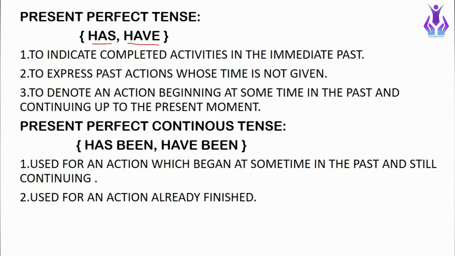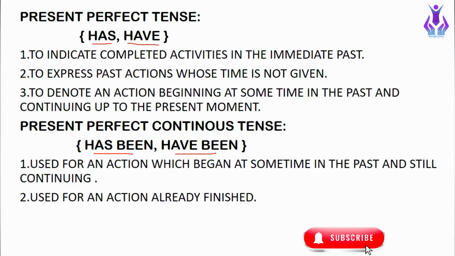The next is present perfect continuous tense. Present perfect continuous tense is a mixture of present perfect and present continuous tense. We use the helping verbs has been and have been in present perfect continuous tenses. When we remove ing from the continuous form, we write been, and for the perfect we use has and have. Present perfect continuous tense is used for an action which began at some time in the past and is still continuing. Like some action which began sometime before, but is still continuing in the present. To express such actions we use present perfect continuous tense.